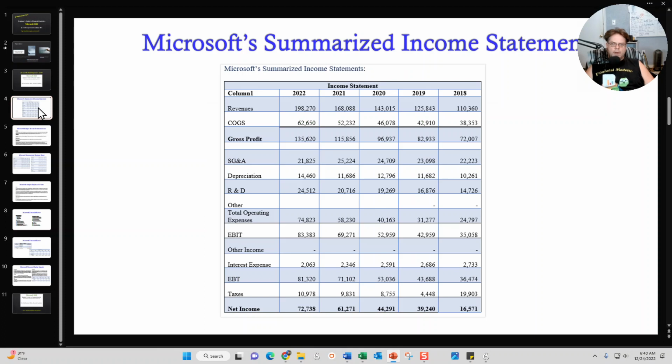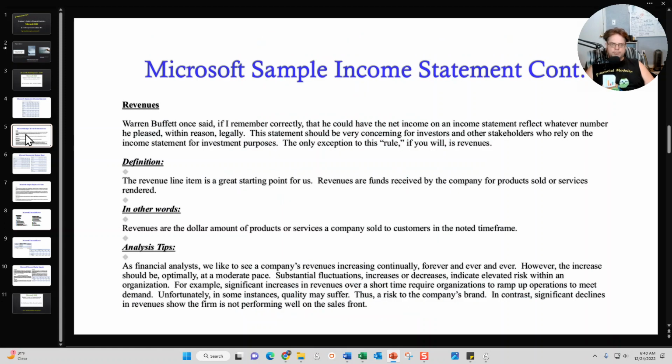So the income statement section starts off with a summarized version of Microsoft's income statements for the last 5 years, and this is the actual summarized version that is included in the beginner's guide. After this introductory summary statement, I will break down important aspects or important line items in the income statement. For example, revenues. I'll tell you what revenues means. I'll define it, I'll give it to you in layman's terms, and then I'll give you some analysis tips as to what to look for when evaluating that specific line item.